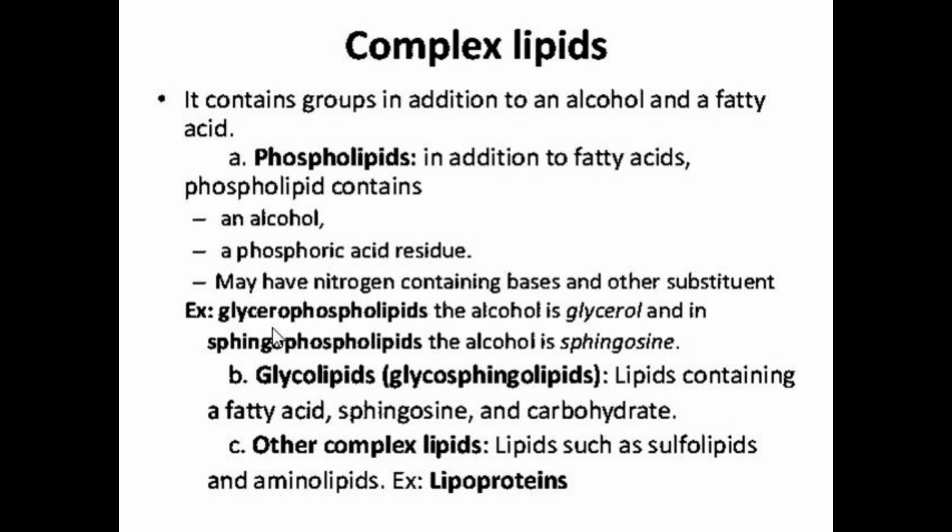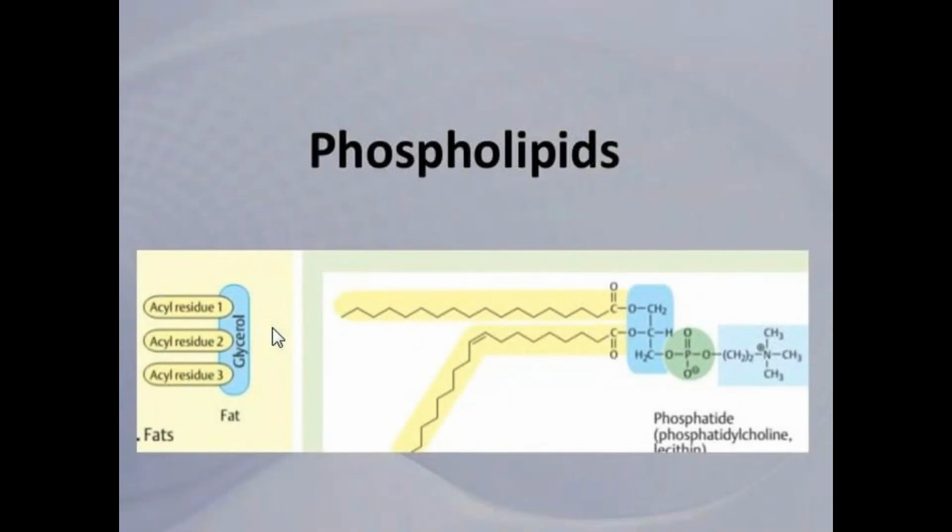And what are phospholipids? In addition to fatty acids, these phospholipids contain an alcohol and a phosphoric acid residue. In the alcohol, if glycerol is present, they are called glycerophospholipids. Whereas if sphingosine is present, they are called sphingophospholipids. They are also classified into glycolipids and other complex lipids. In these phospholipids, mainly the phosphoric acid residues contain different functional groups.